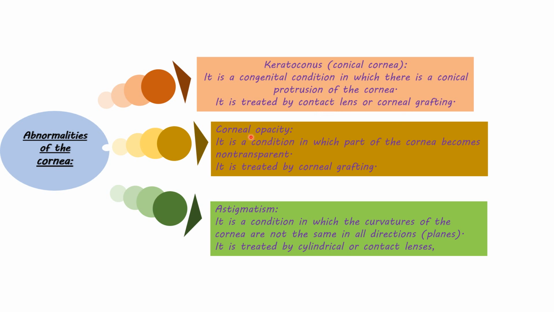Second is corneal opacity, the condition in which part of the cornea becomes non-transparent, and this usually follows corneal ulcers. And the last abnormality which may occur in the cornea is astigmatism, in which the curvature of the cornea is not the same in all directions, and it is treated by cylindrical or contact lenses.